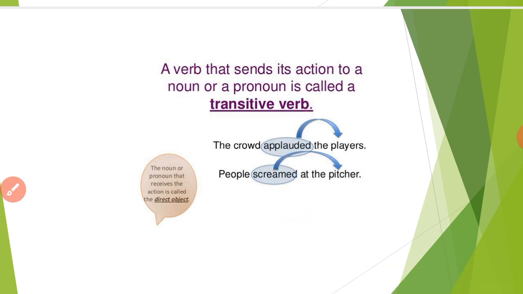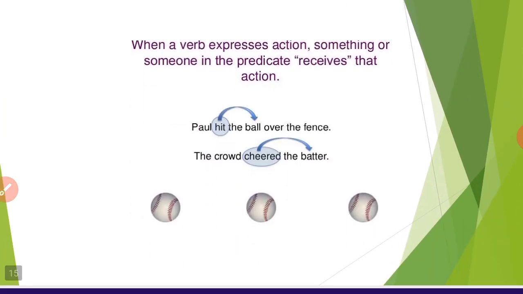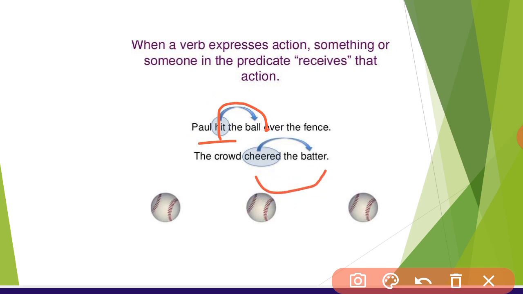It is very simple to identify a transitive verb. It is a verb that expresses an action that something or someone receives. See here, "Paul hit the ball." Hit what? The ball, over the fence. "The crowd cheered the batter." Here, the action is something someone receives.